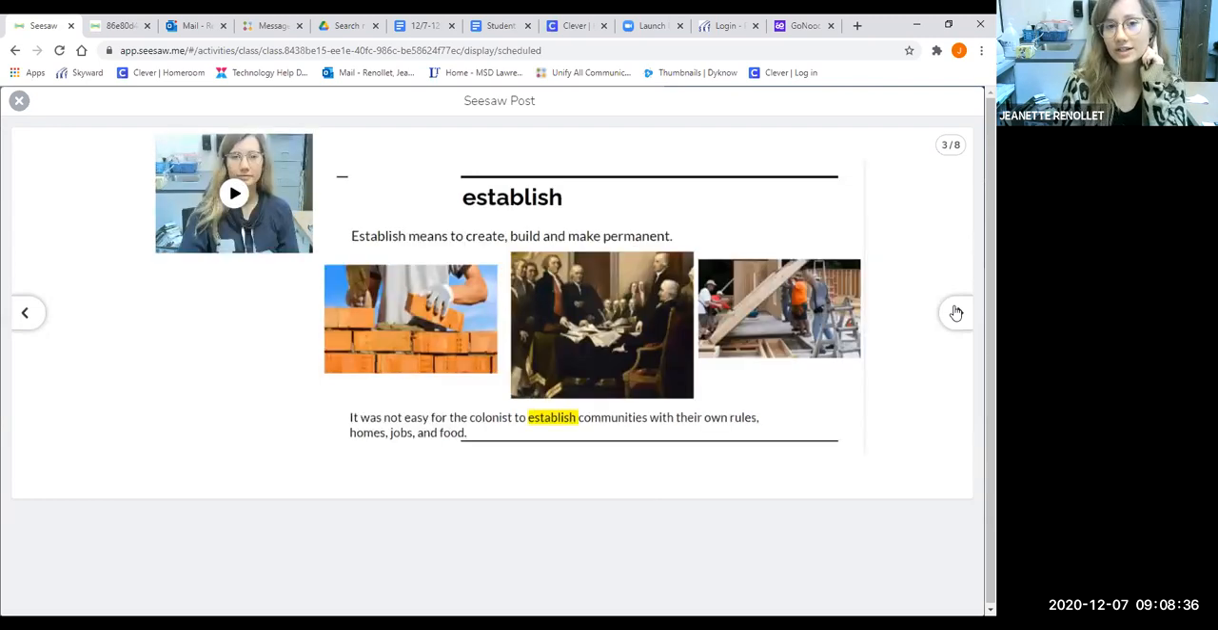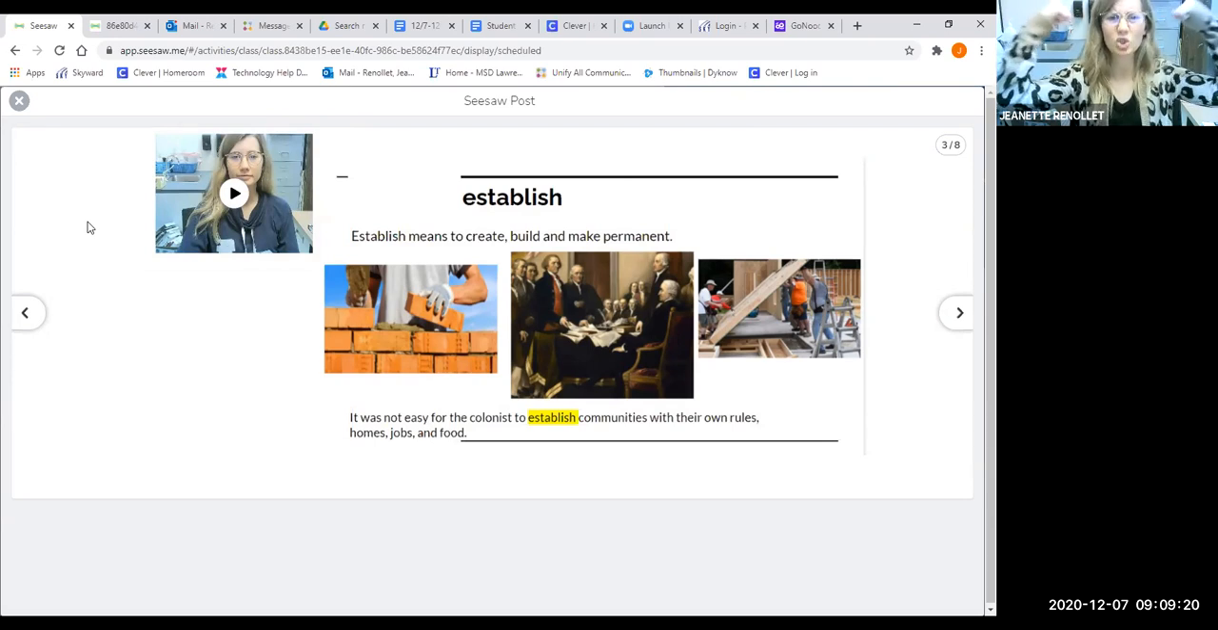Let's try our next vocabulary word. Listen to the video first, then we'll practice together. Establish means to create, build, and make permanent. Let's listen again and then practice. I already see Landon ready. Great job. Establish means to create, build, and make permanent. All right, we're going to say the word, then we're going to read the definition and do our motions. Ready? Establish. Establish means to create, build, and make permanent.